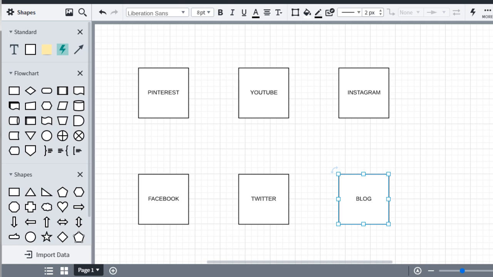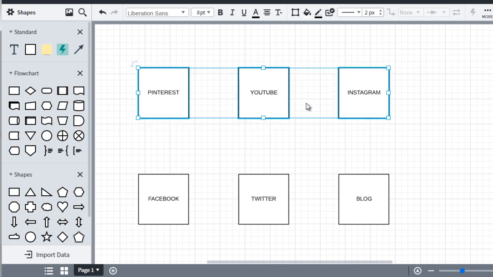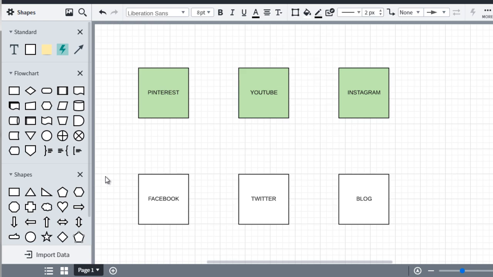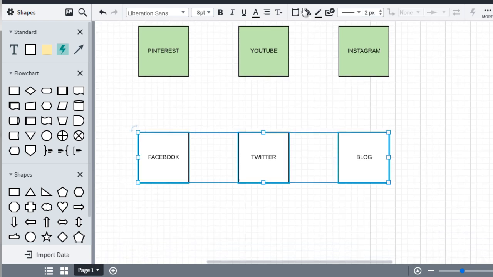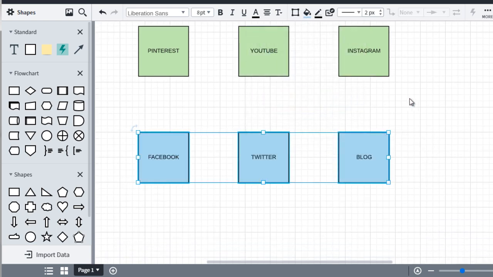So let's go back over here. Pinterest is the main place where we upload content. I put the things on the top to signify that we're uploading it here. So this could be maybe the green boxes, and then these down here could be a different color, maybe blue.